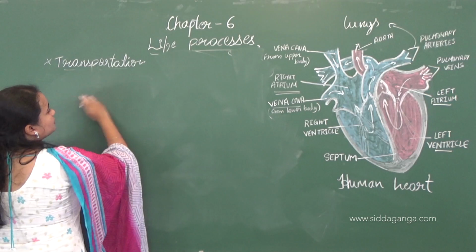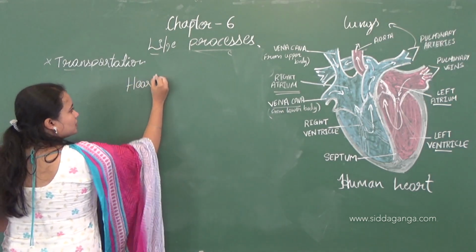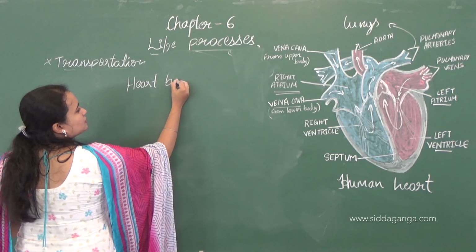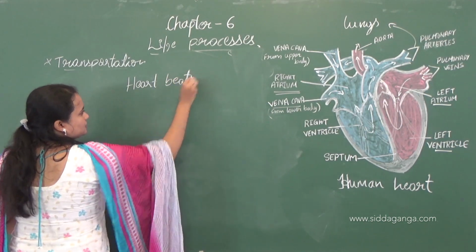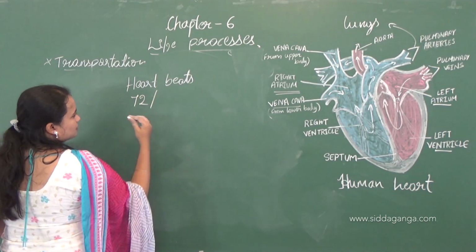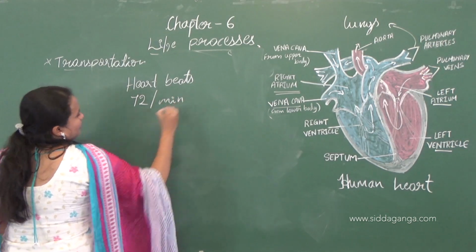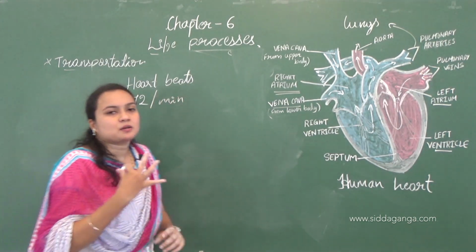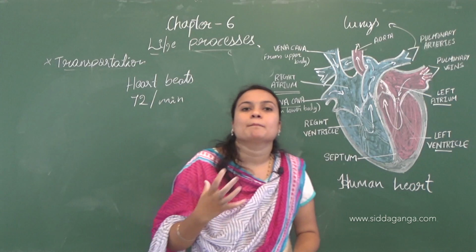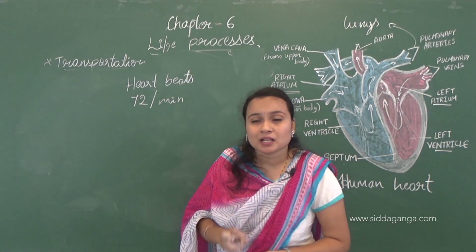Okay, the rounds of the cycles. There will be 72 heartbeats per minute, and these heartbeats are measured based on the pulse. Okay, it is measured based on the pulse.